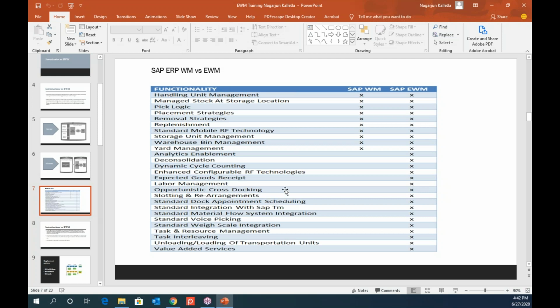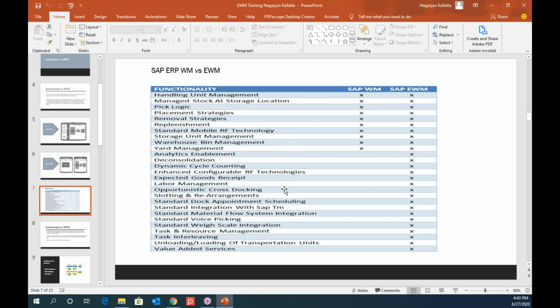And the next one is, what are the advantages of EWM over WM? Even though you're not coming from an SAP EWM background, you have to know this, because in future you will definitely work on migration from WM to EWM, right? So you must know what the existing solution is and what advantages EWM has brought. Okay. So earlier, we also have handling units.